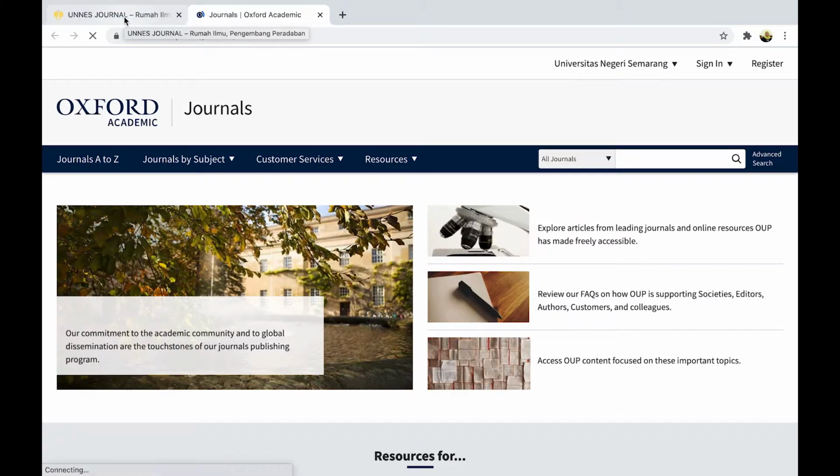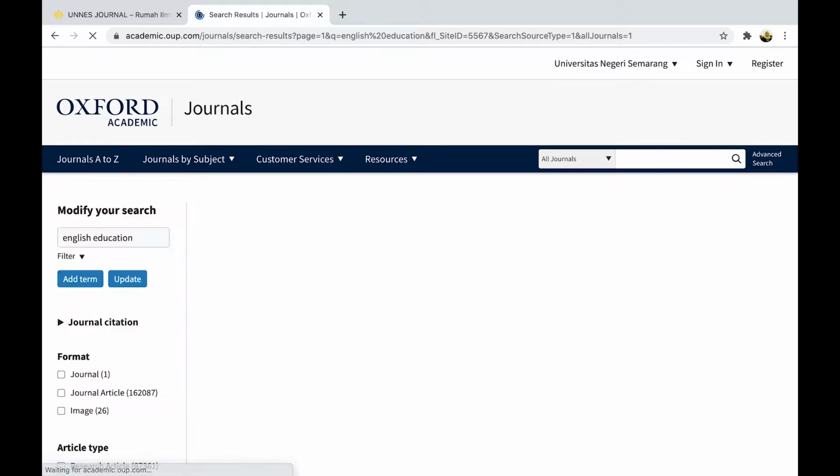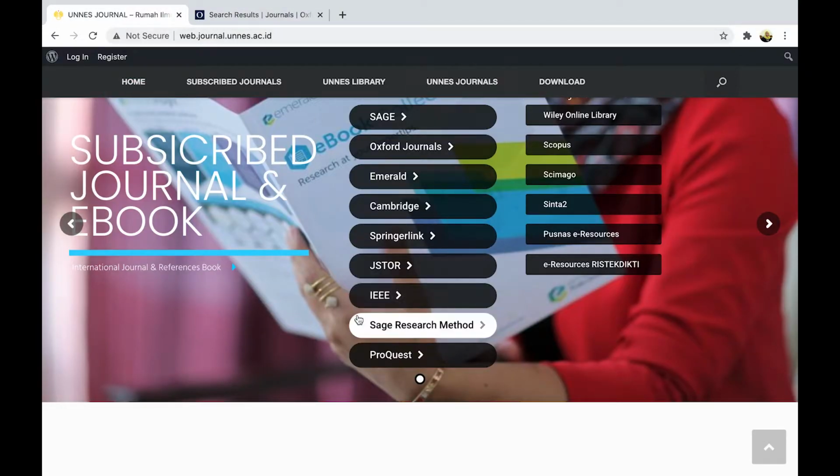This is very complete, and these are all very outstanding journals from Sage, Oxford, Emerald, Cambridge, and it's all accessible. This is Oxford. You can just type the journal that you want here. The point is, this is very accessible, very complete, everything is here.